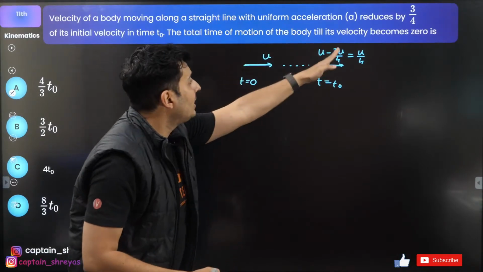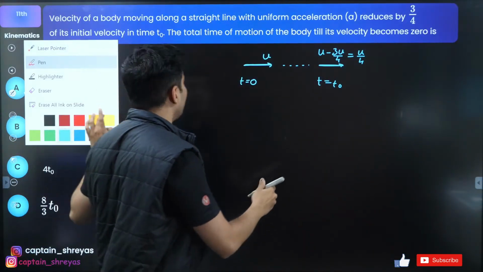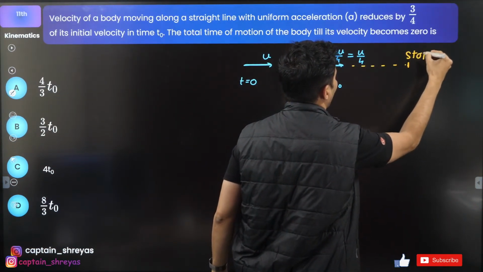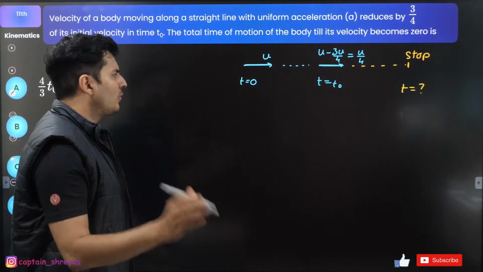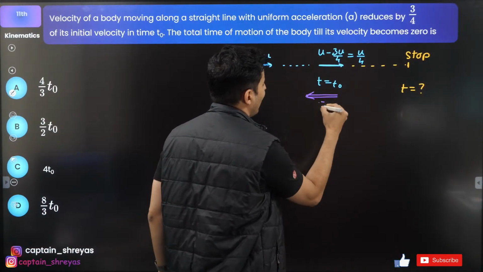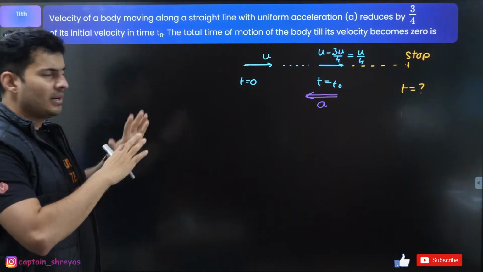What is the total time it takes for its velocity to become 0? Obviously it will continue its journey after this also, and finally it will come to a halt. So the question is, what is this time? One thing is for sure, in this entire motion it is continuously retarding, so acceleration is opposite to the velocity and it is constant.